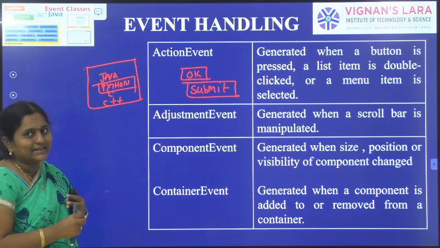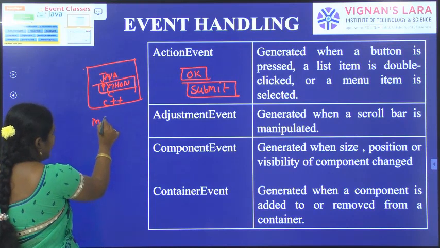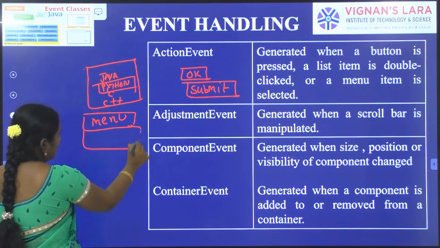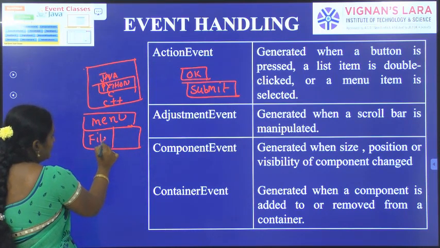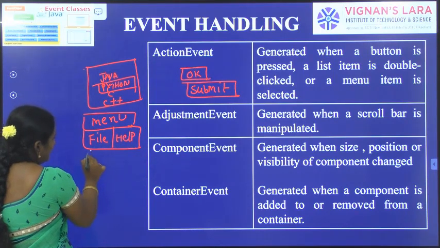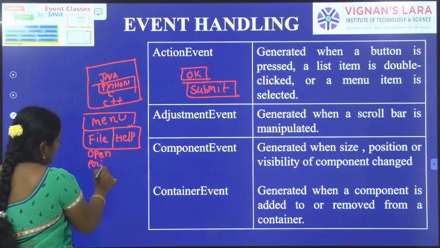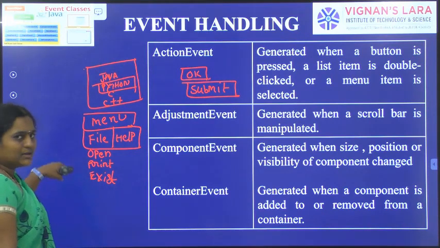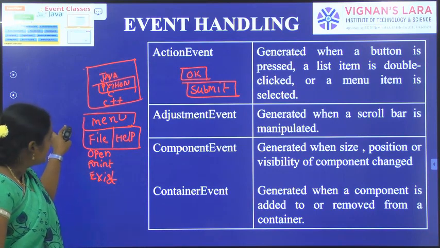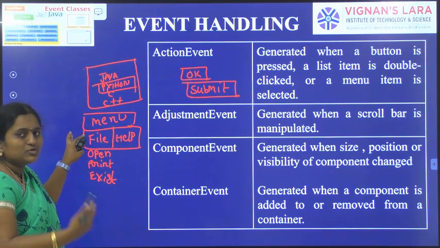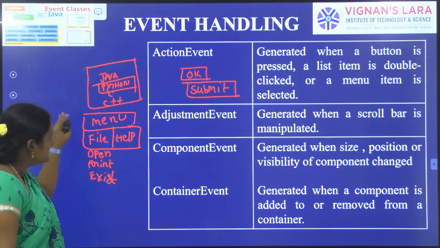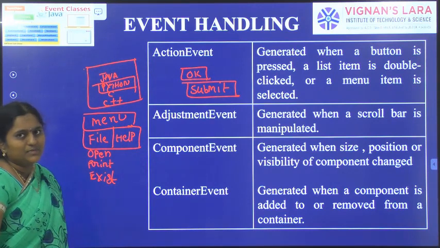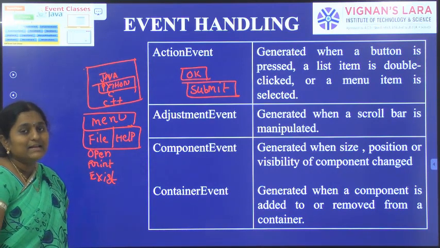Next, a menu item is selected. Suppose a menu is there, with file and help. In the file menu, open, print, exit. If the user chooses any one of these menu items, an action event could be generated.